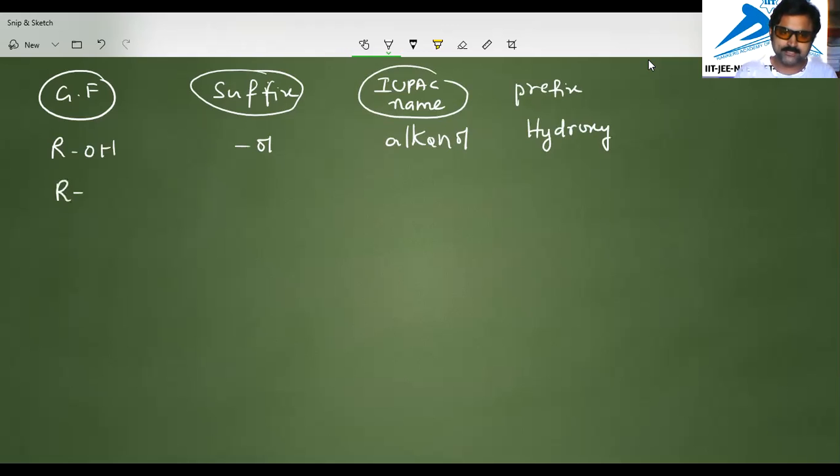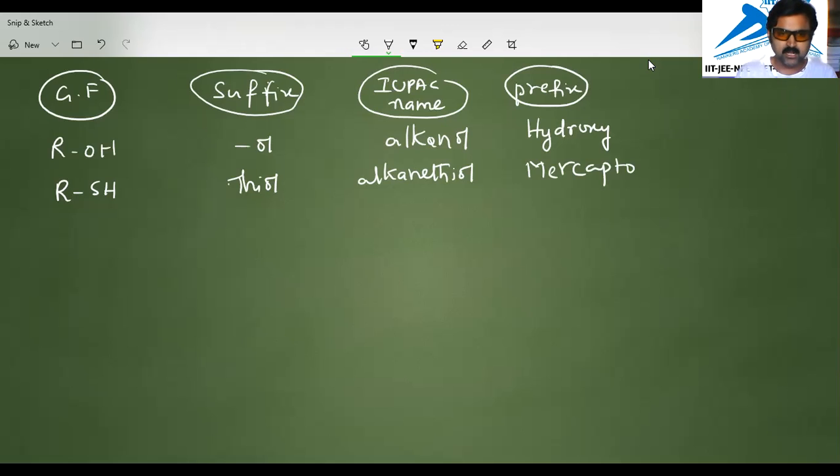Likewise, if RSH is there, we call it thiol, and the IUPAC name is alkanethiol. Its prefix is called mercapto, if it is not the important group. RSH is also called thioalcohol.